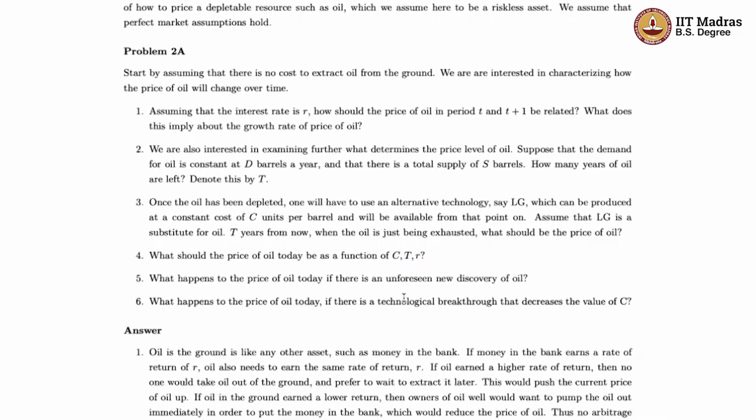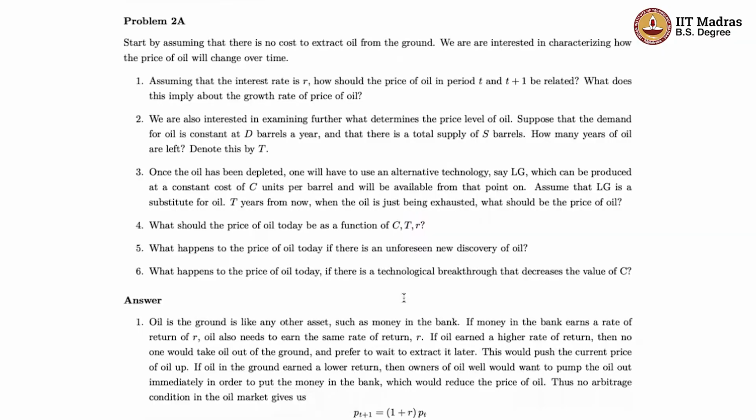So the first thing that we are going to do is use this no arbitrage type of reasoning that we saw last time. And we are going to think of it in the following way. The way to think about oil is that it's like any other asset. And because it's riskless, it should be earning basically the same rate as money in the bank. So if the money in the bank is earning a rate of R, which is what is given to us in the problem, then oil also needs to earn the same rate of return R.